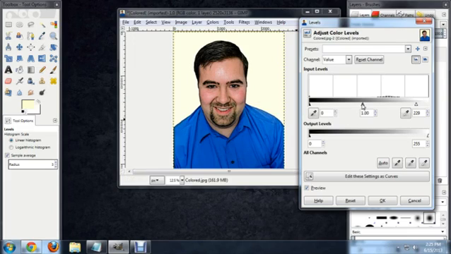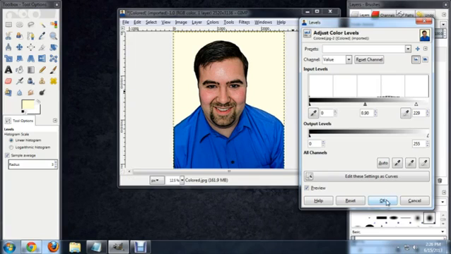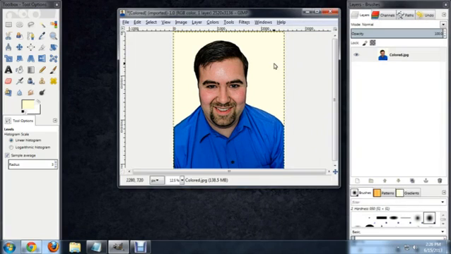Now you can kind of fight this a little bit using the mid-tone slider, try to get that back to a level that you'd like. But since we're throwing this information away and we're basically saying this is now equaling white, a lot of the yellows in the skin tones will begin to get quite a bit brighter and a little more contrasty. So just bear that in mind while you're doing this. So that looks pretty good, and we'll close out the dialog box and our background is now totally white.